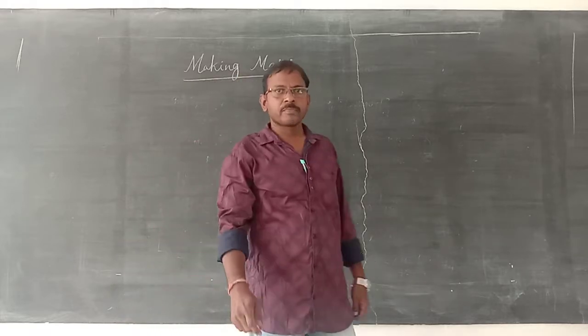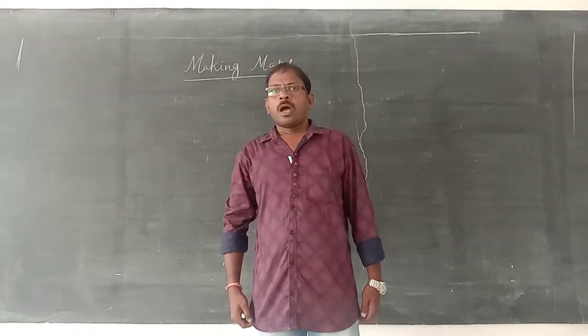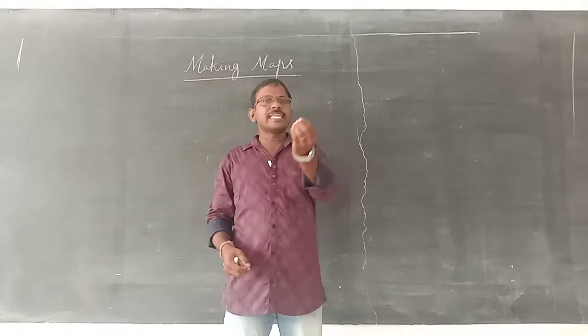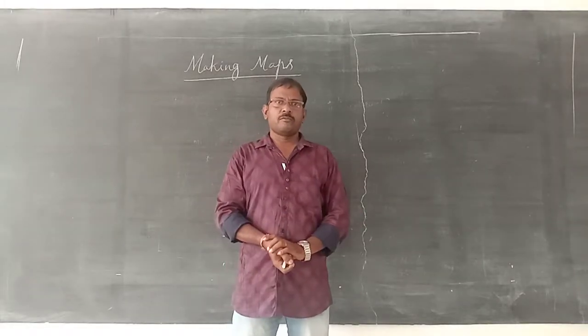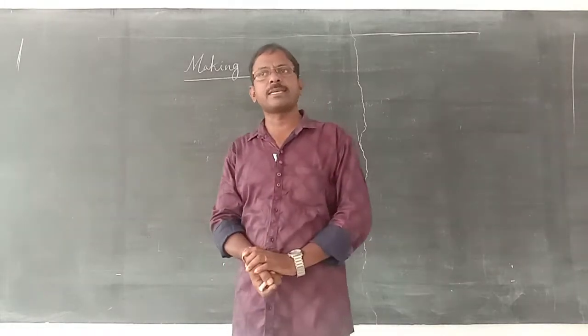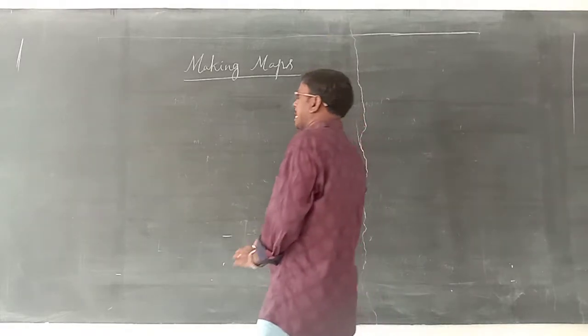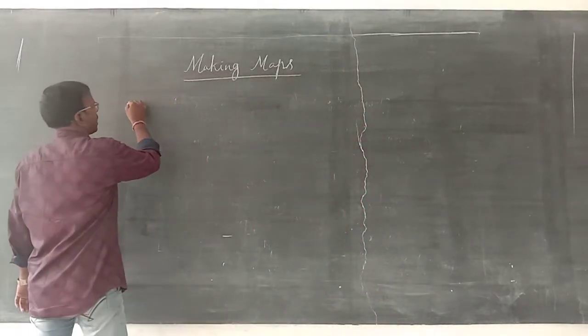Making maps. So here, what is a map? First thing we have to discuss, what is a map? A map is a representation of the earth's surface.